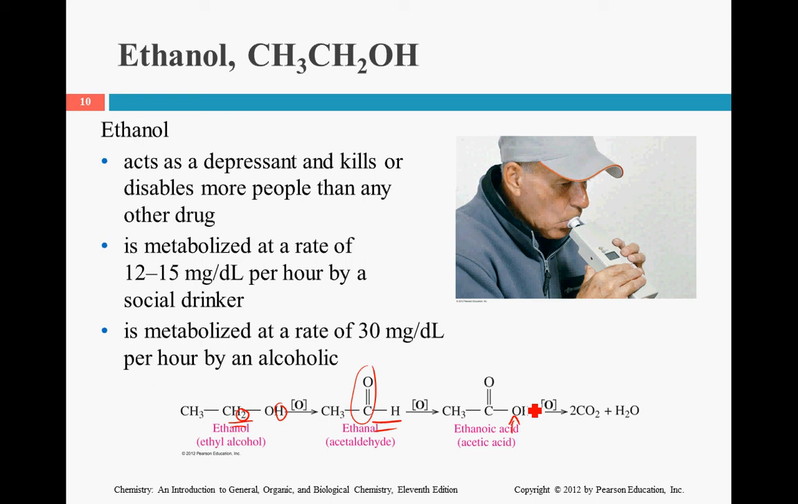A social drinker can drink 12 to 15 milligrams per deciliter an hour. That's about a beer an hour, and metabolize it safely. However, if you're an alcoholic, or if you know someone who's an alcoholic, they actually have to drink more in order to have the same effect.